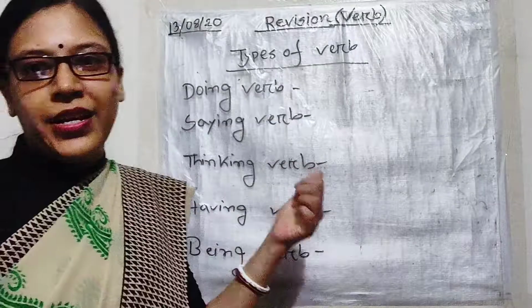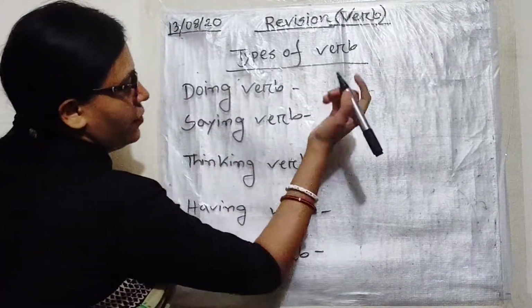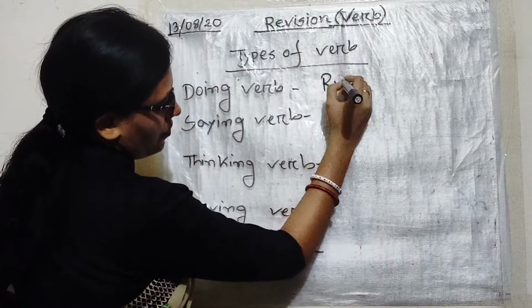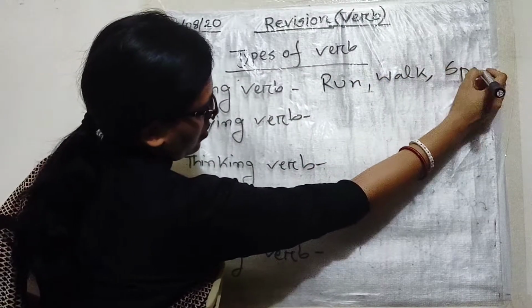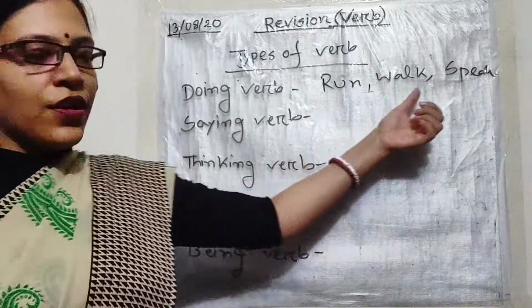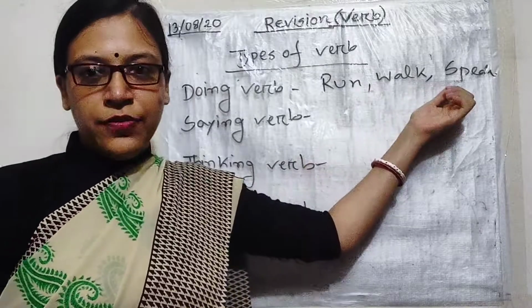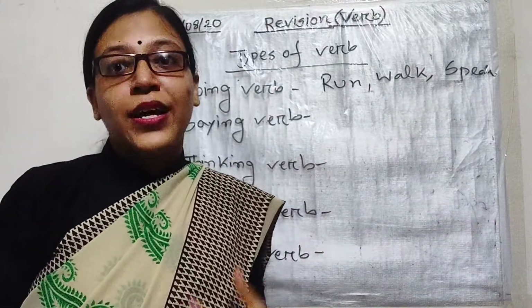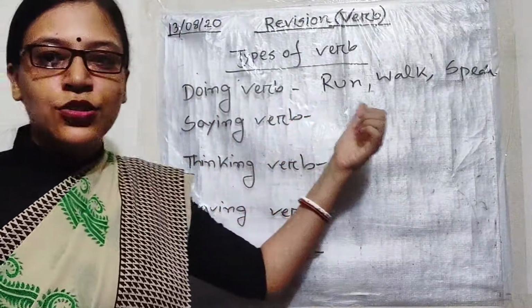Doing verb is very easy. Doing verbs means the actions, all the action verbs. So these are run, walk, speak. Why are these verbs called doing verbs? Because using these verbs, we can express that we do something. That is why these are called doing verbs.